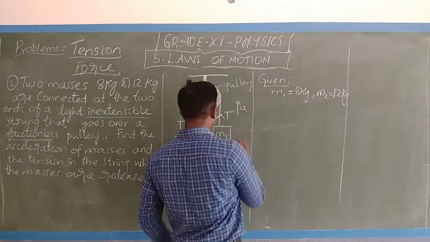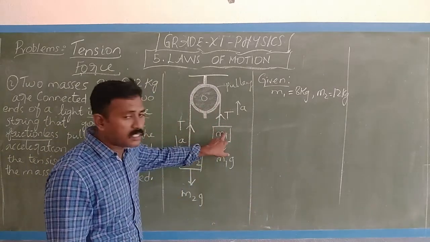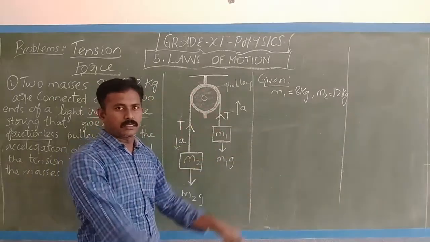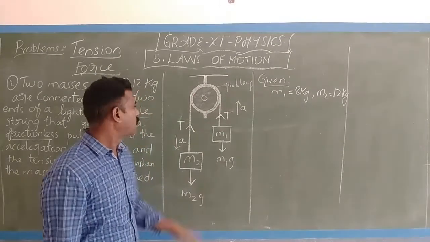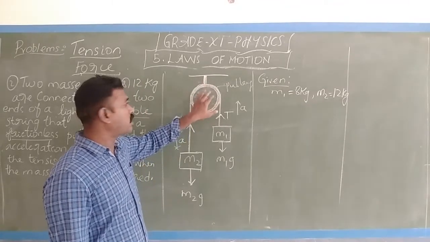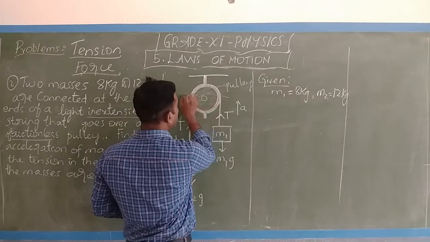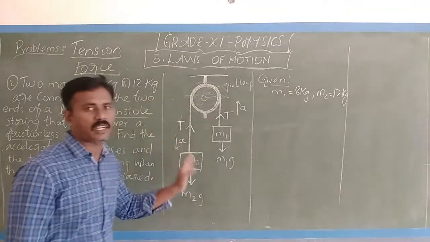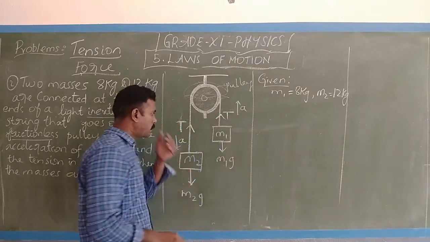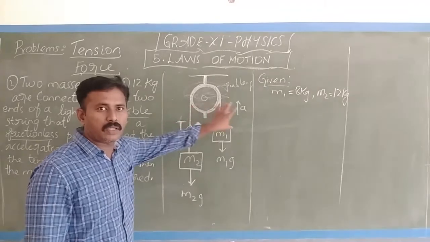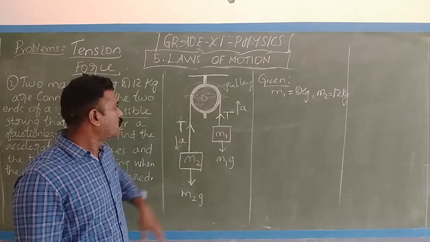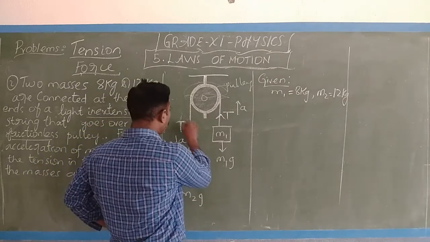So this string connects these two masses. The string is not connected directly, it is hung over a point. Okay, it means there is a tension in the string. There is no loss in the tension. There is no loss of the force here because this is frictionless. Okay, so these two tensions are the same. The tension given here is transmitted as it is. Okay, this tension is directly transmitted here.